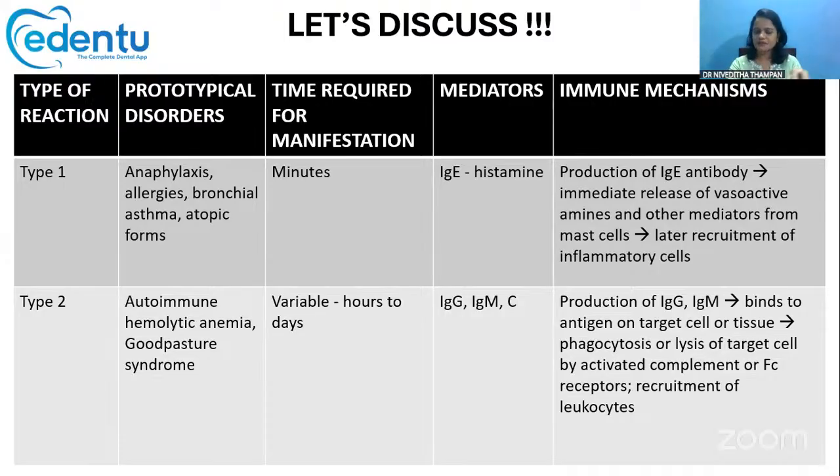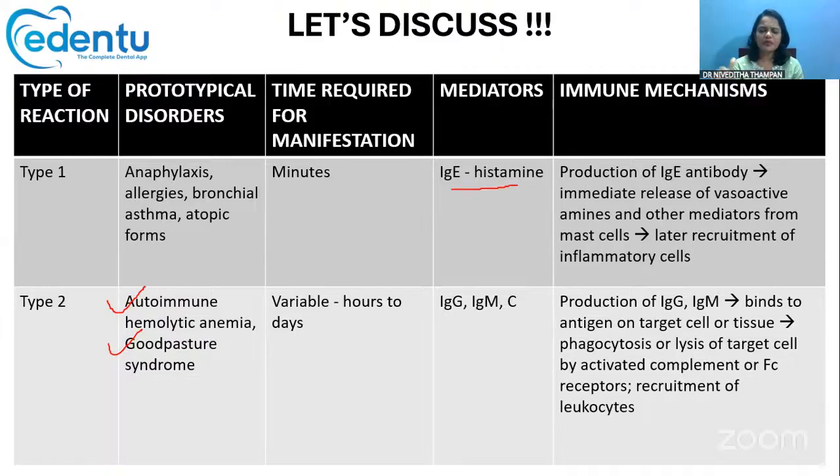Within minutes, it will be manifested. Mainly the IgE and histamines are involved in it. The mechanism we had already discussed in detail. Then autoimmune hemolytic anemia and Goodpasture syndrome, they are all examples of type 2 hypersensitivity reaction.